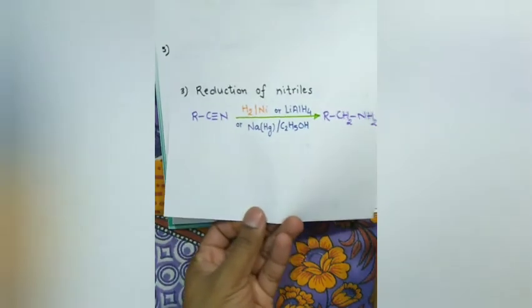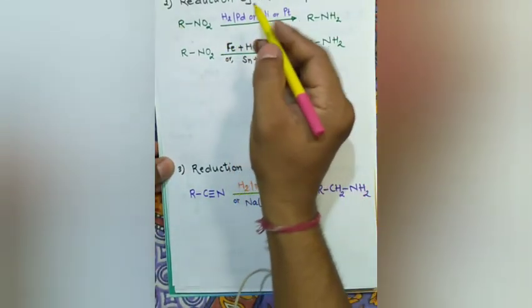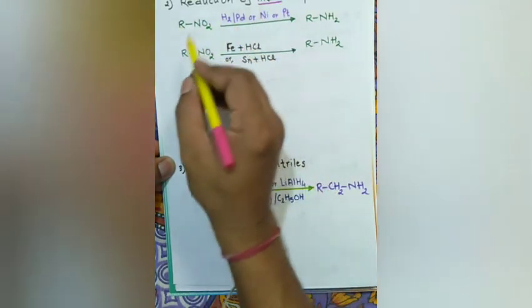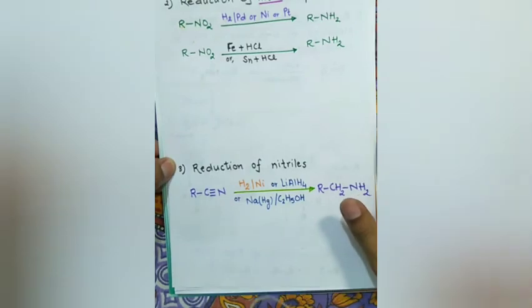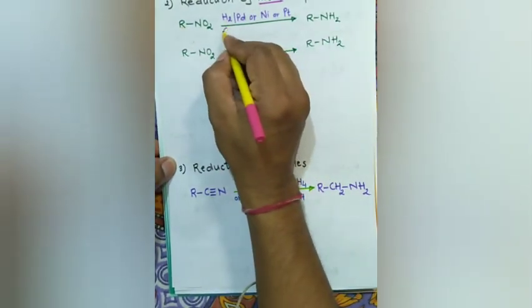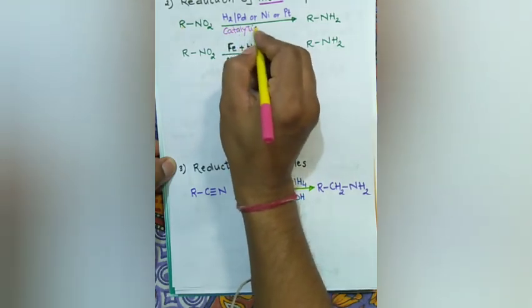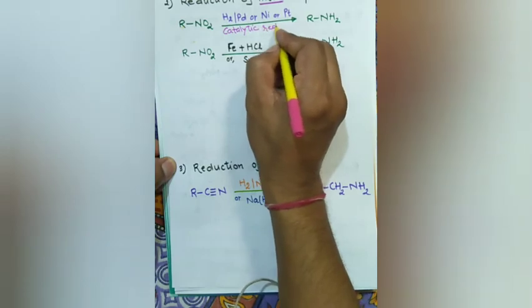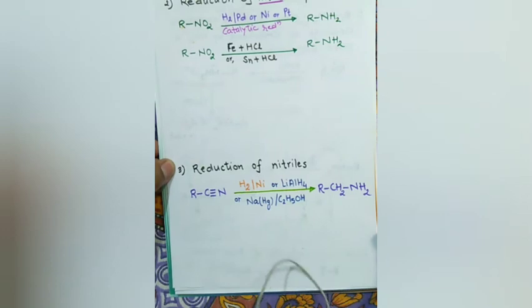Now, the next preparation method: reduction of nitro compounds. The functional group is the nitro group. This can be reduced in two ways. Catalytic reduction, that is hydrogen in presence of finely divided palladium, platinum or nickel.